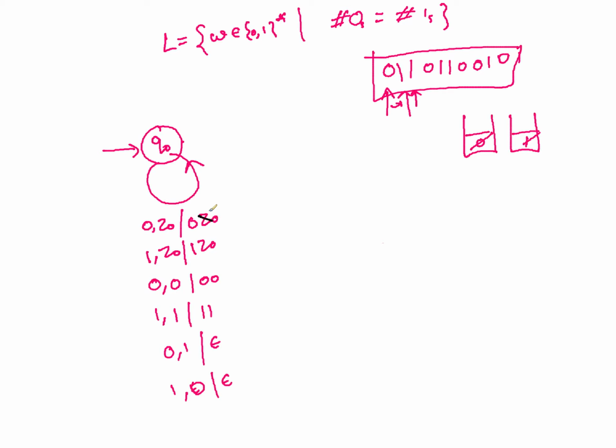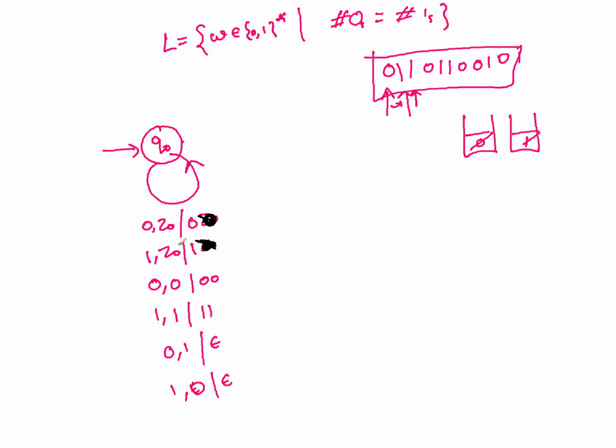Because if you empty and you cross the first 0, the stack becomes empty, so you are ready to accept. But that's what you want, that at every point of time you are ready to accept. So 0, Z0, and it should be gone. So you don't require this and you don't require this. It can be just this one, so that you are always ready to accept.